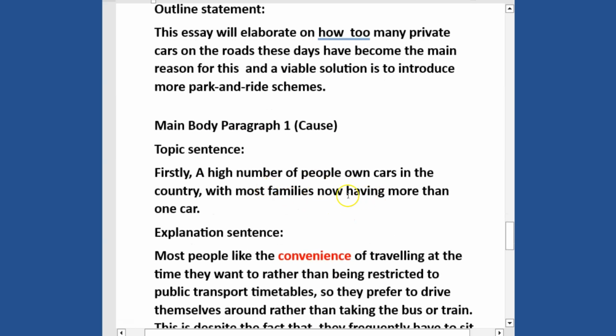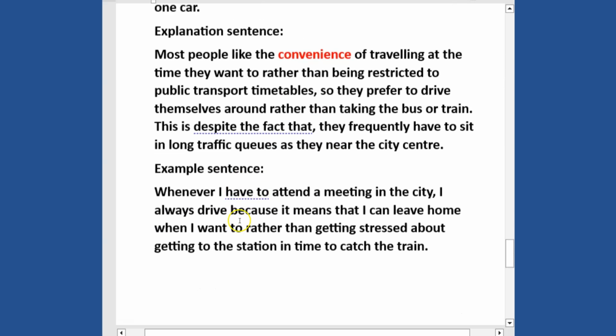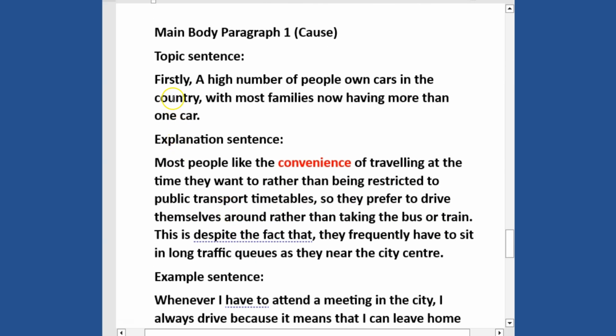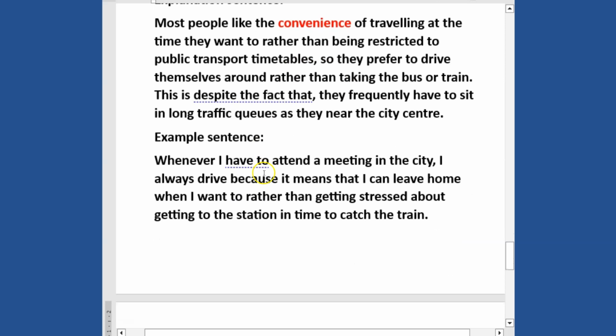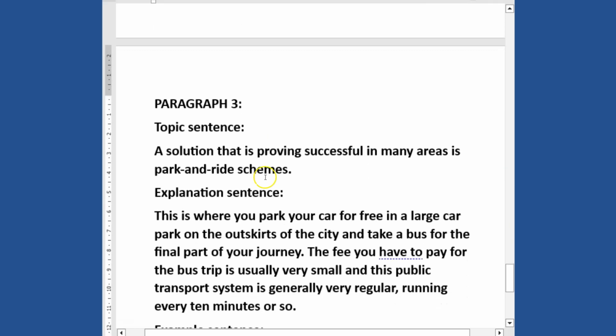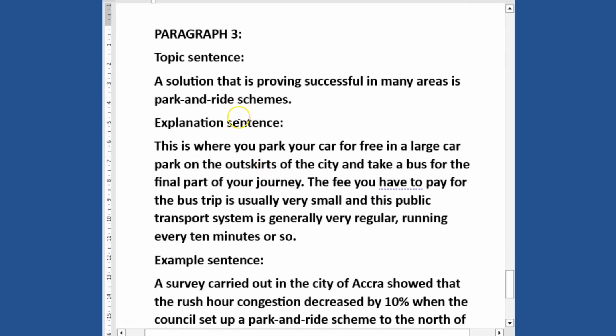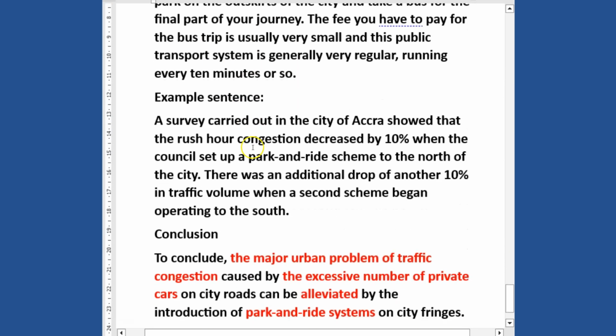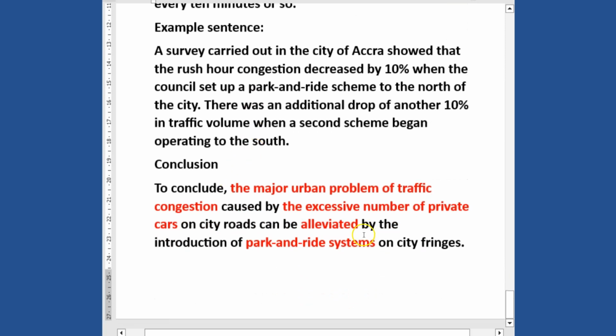We came to the main body paragraph, where we dealt with the first one, which was the cause, or as I stated, you need to also look at the question and look at what you're going to start with first. And then we came to explain it. So we gave a topic sentence, we explained, and we gave an example. And in main body paragraph 2, where we talked about the solution, we also gave a topic sentence for our solution, explained, and gave an example. And in the conclusion, we summarized everything and the ideas we brought up together. So that's how you go about a problem and solution question.